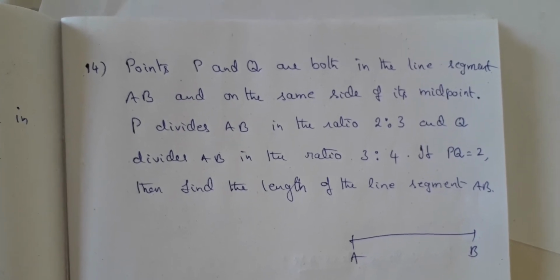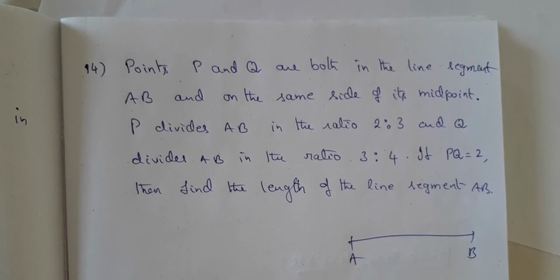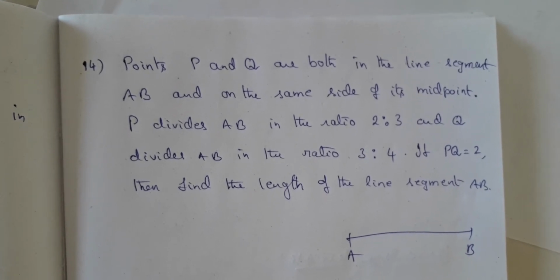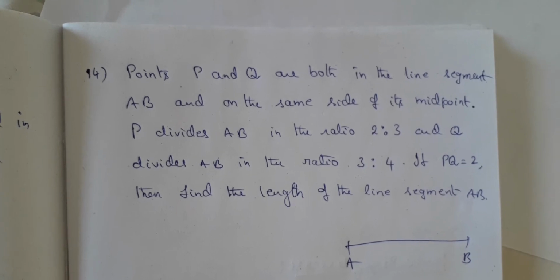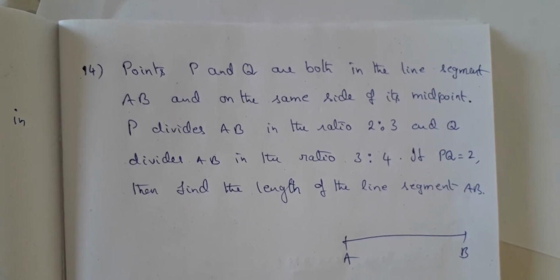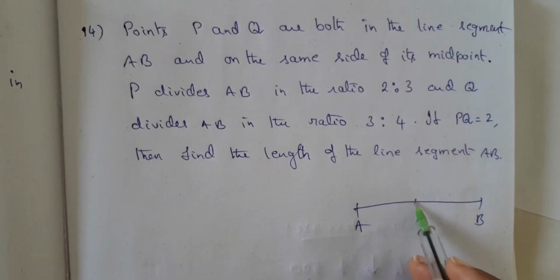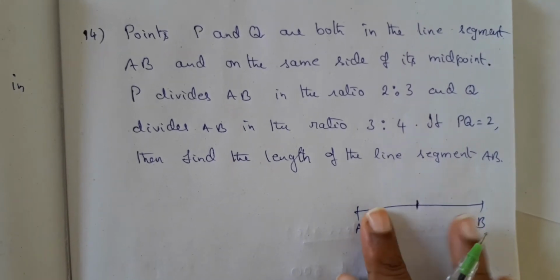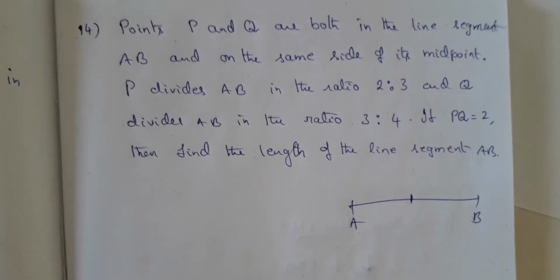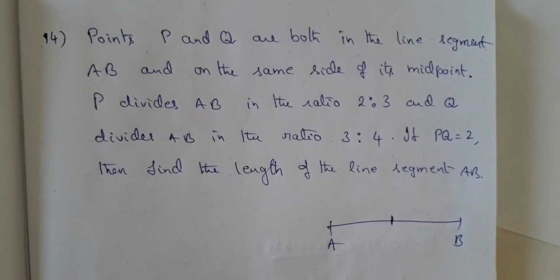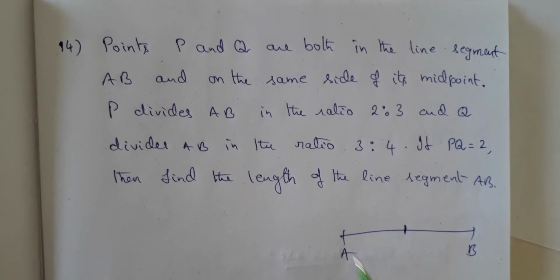Now he is saying that they are on the same side of its midpoint. Where are P and Q located? He said that they are on the same side of its midpoint. Let us take the midpoint of this. This is the midpoint, which means AB is divided into two equal halves. And now he says that P and Q are on the same side of the midpoint.